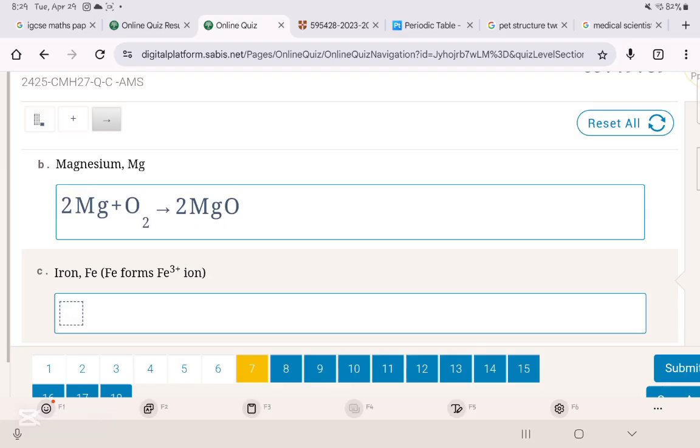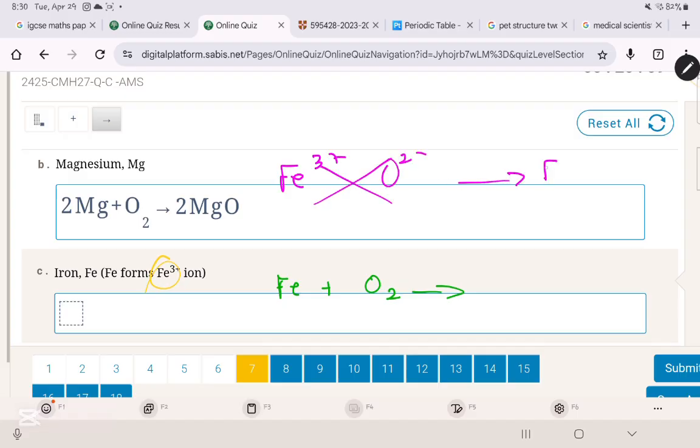Fe forms Fe3+ ion. Okay, so here they said that iron Fe is going to react with O2 to form a product, but they gave us a hint. They told us that the iron will form Fe3+ ion. If that's the case, then the ions are going to be Fe3+ and O2-. You do the crisscross method, you are going to get Fe2O3. So the product we are dealing with is Fe2O3.